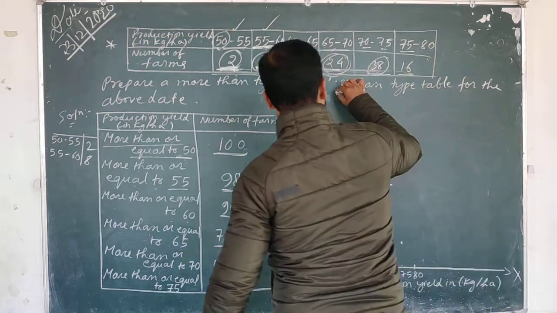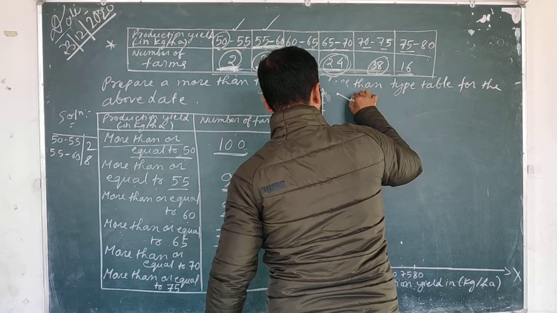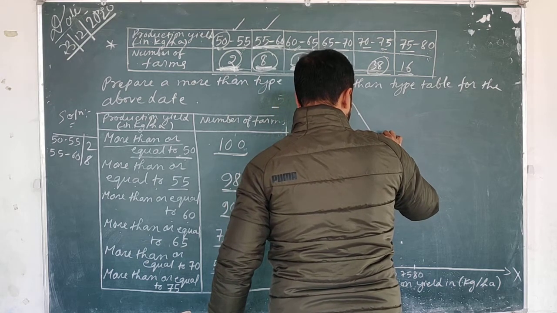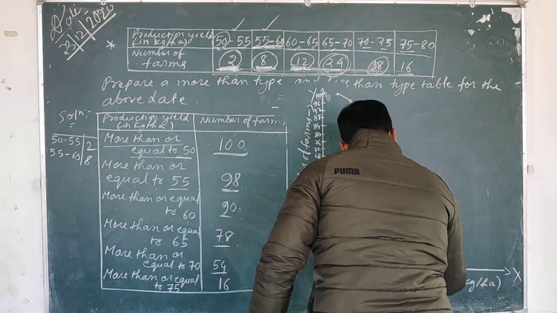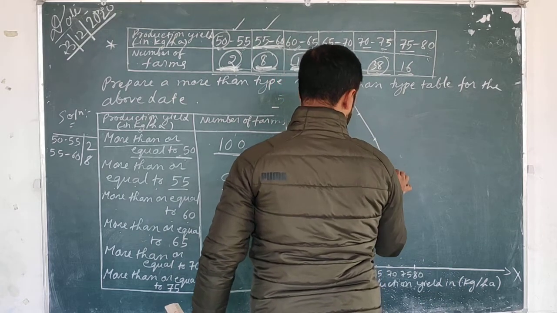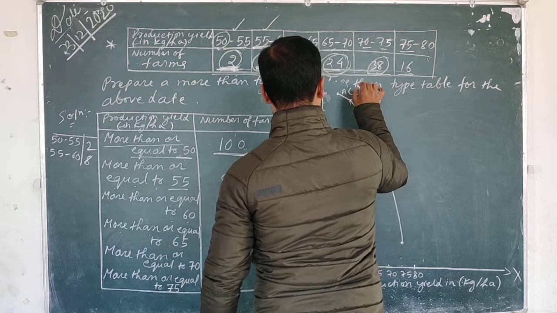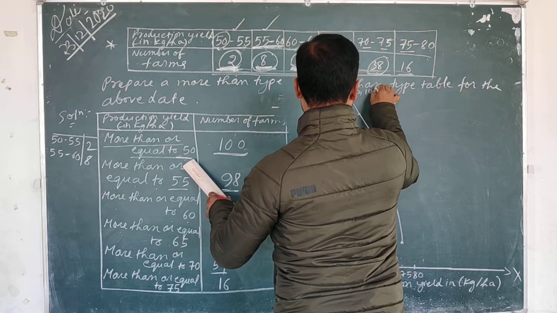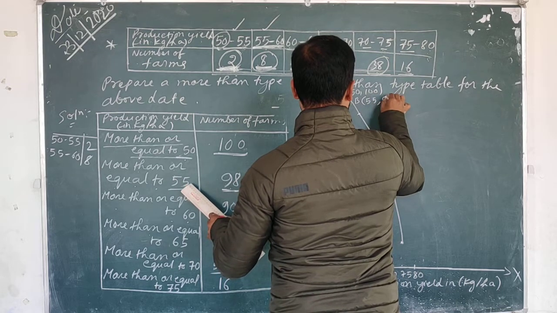So this you will just draw as a freehand curve. This is suppose A, your 50, 100. This is suppose B, your 55, 98.